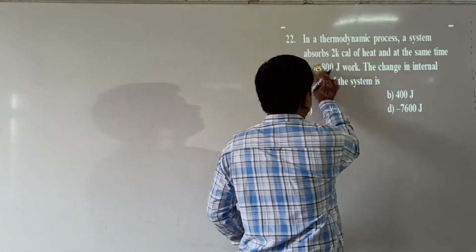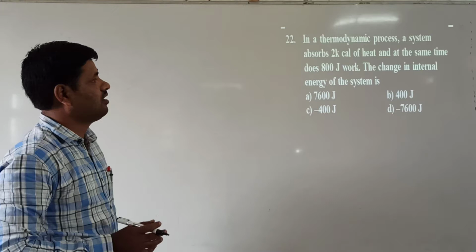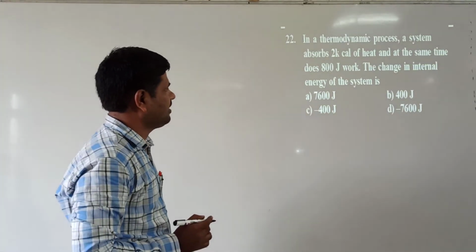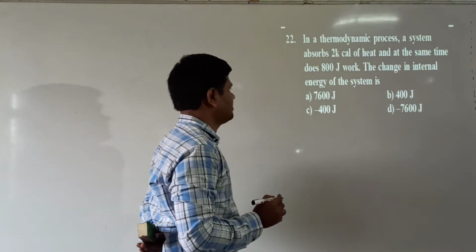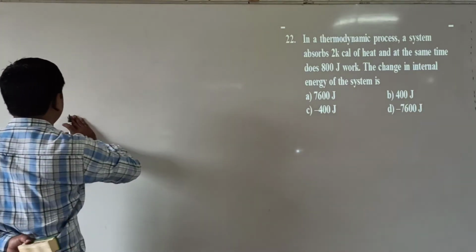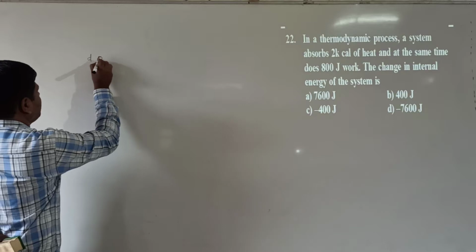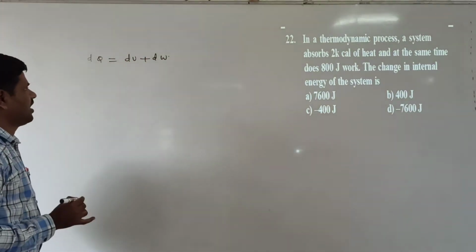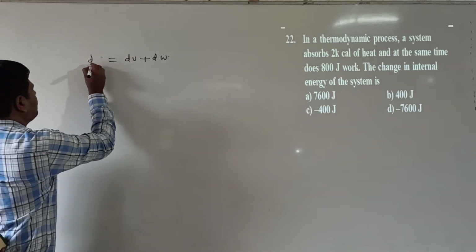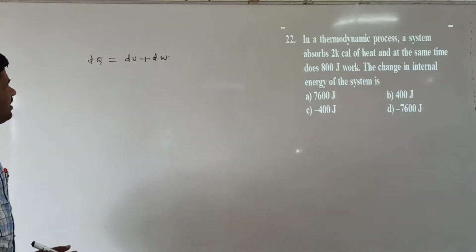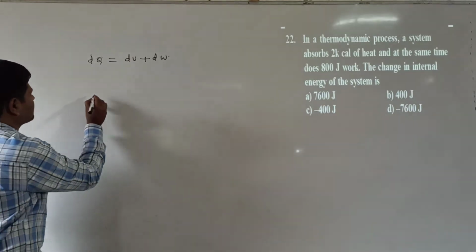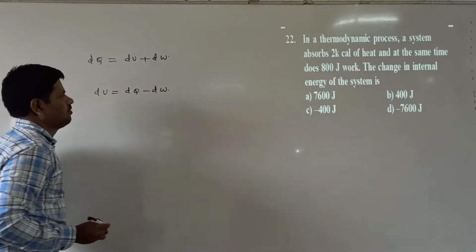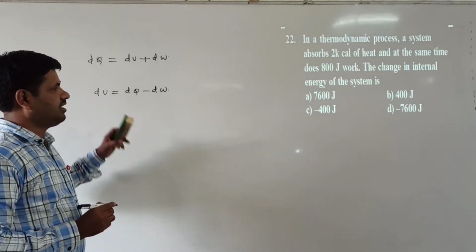Now the thermodynamic process: a system absorbs 2 kilocalorie of heat and at the same time does 800 joules of work. The change in the internal energy is asked here. Using the first law of thermodynamics, dQ is equal to dU plus dW. The change in internal energy is asked, so dU is equal to dQ minus dW. This is the formula for change in the internal energy.